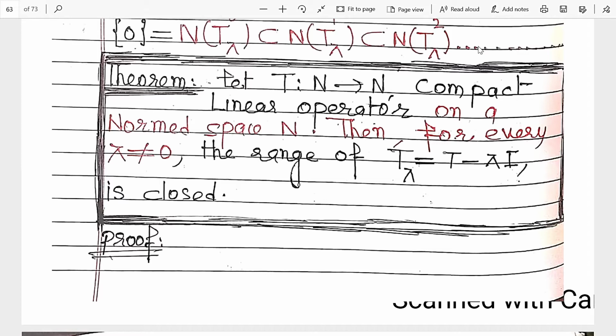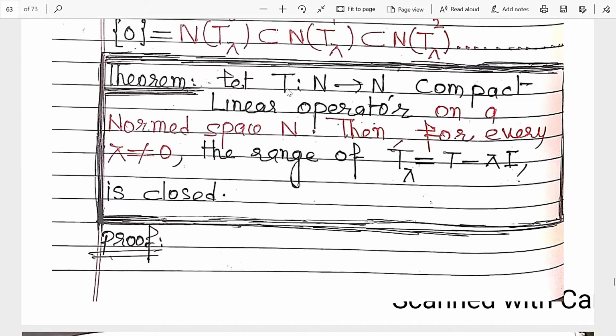And the second result is about the range. That we will prove in this lecture: the range of T lambda is closed, if lambda is not equal to 0. So this is a very important result and it is a very tough result. So have patience to do this result.